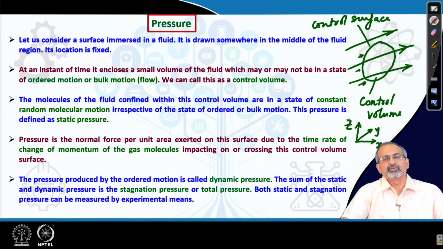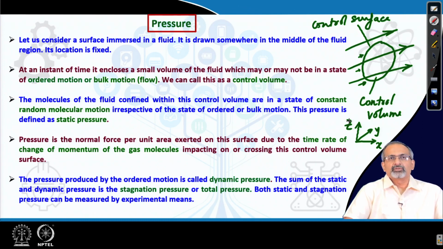Now, at an instant of time, it encloses a small volume of the fluid, which may or may not be in a state of ordered motion or bulk motion, which we mean as flow. We can call this a control volume, which we already mentioned.